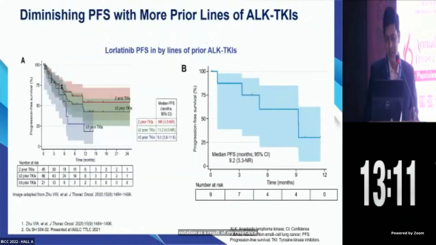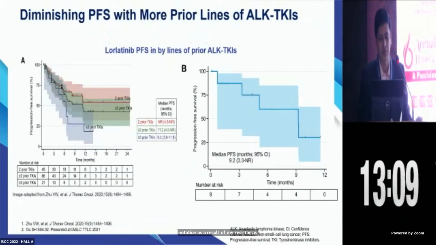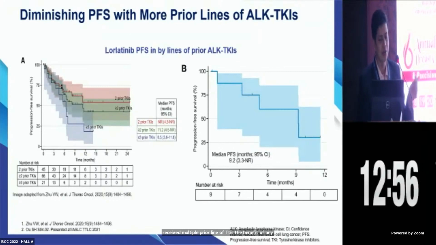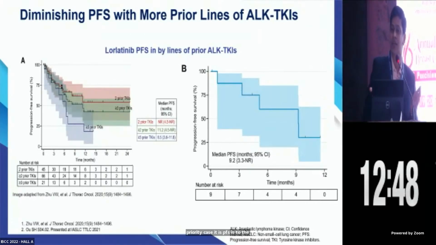While we see with the data, the PFS by lines of prior TKIs, if the patients received multiple prior lines of TKIs, the benefit of any TKI will deteriorate very fast. If you see the 2 prior TKIs, median PFS has not reached. More than 2 prior TKIs, the PFS is to the tune of 11 months, and 3 or more TKIs, 6.5 months. So this is somewhat like prostate cancer, which we see.